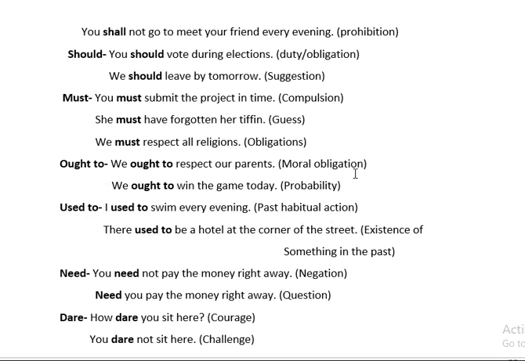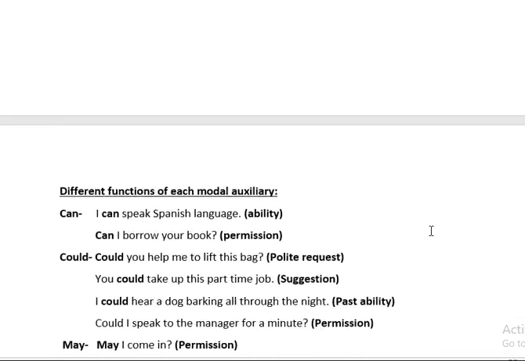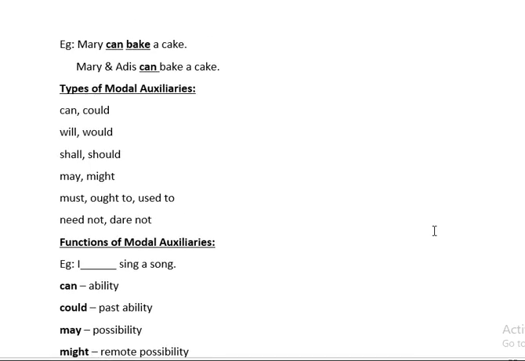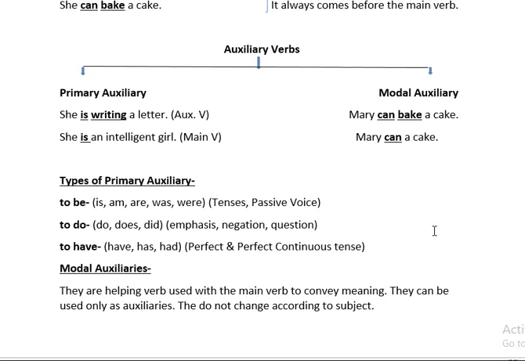ought to can be used as moral obligation, probability. Used to can be used as past habitual action or existence of something in past. Need can be used as negation or question, and dare can be used as courage or challenge. I hope you have understood this. Go through the video lecture again and make notes of it. Try to solve as many sentences as you can so that it becomes easy for you all to understand this particular topic. Thank you.